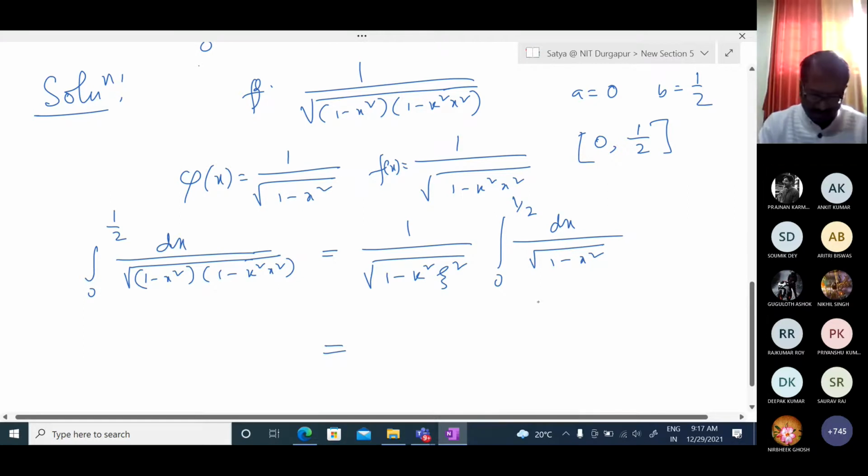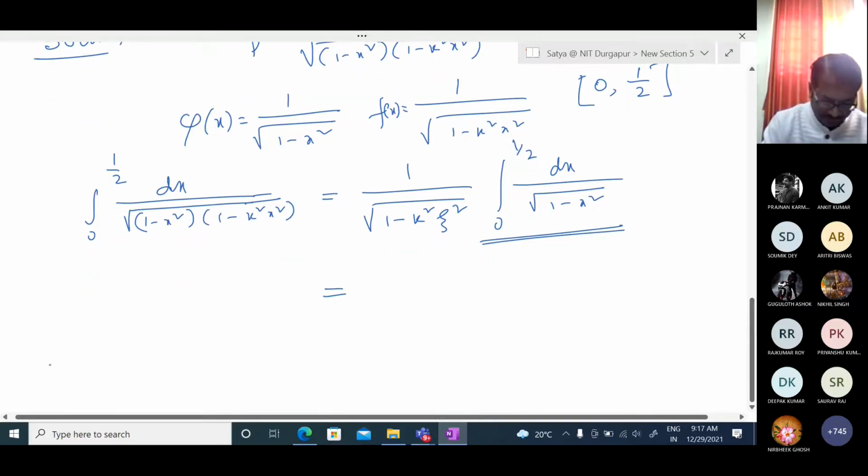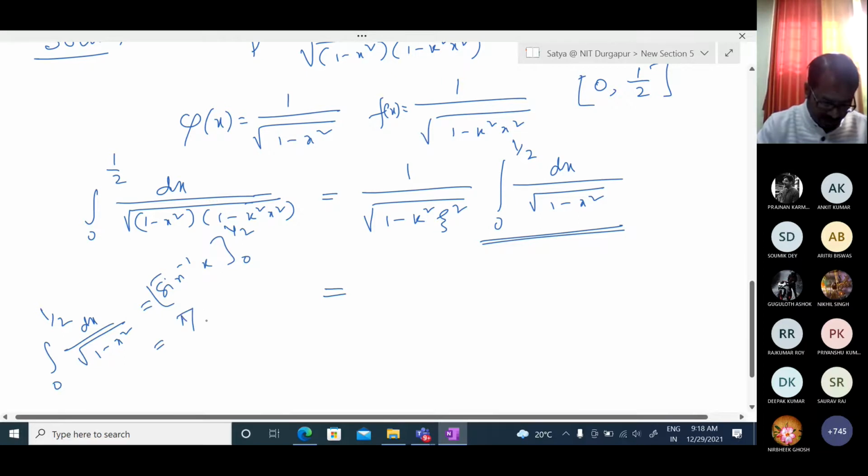So what is this integration? Okay, let us do this integration. What is that? I am doing here integration 0 to half dx over under root of 1 minus x square, equal to sine inverse x from 0 to half. This is equal to, you can check, pi by 6. Now we can write this equal to pi by 6 into 1 upon under root of 1 minus k square zeta square.